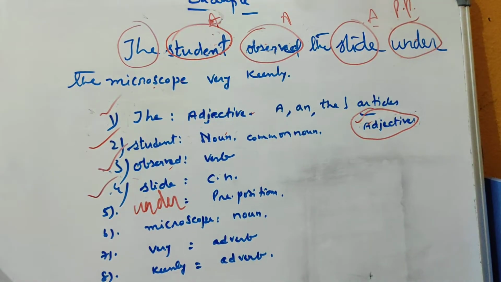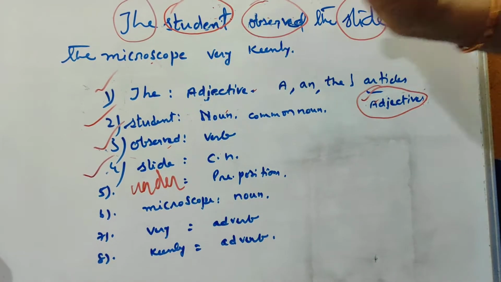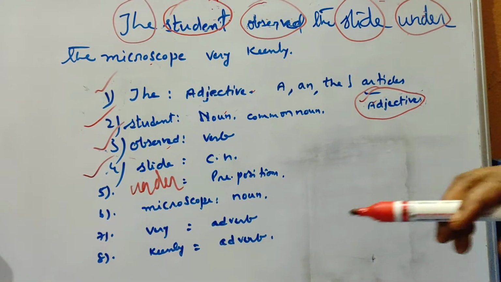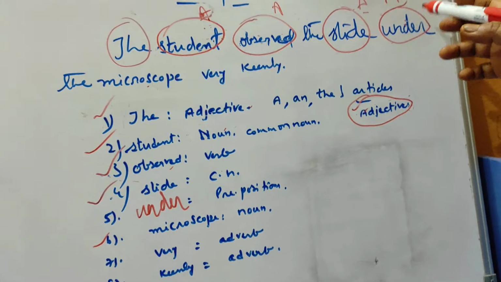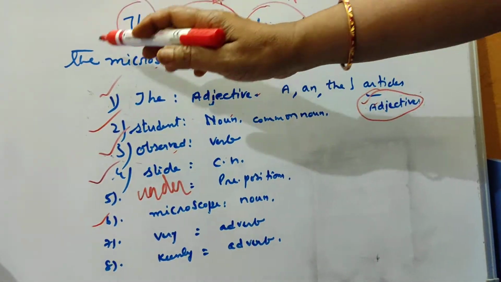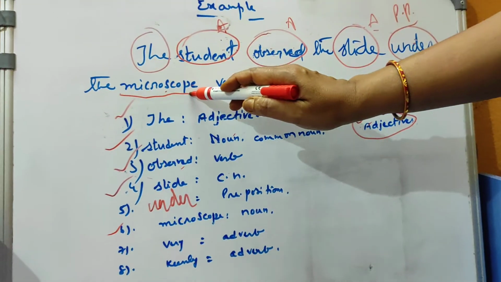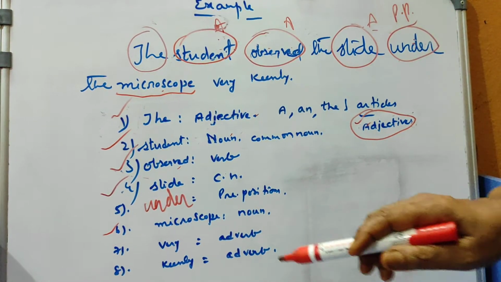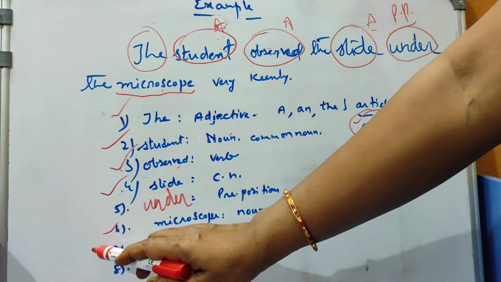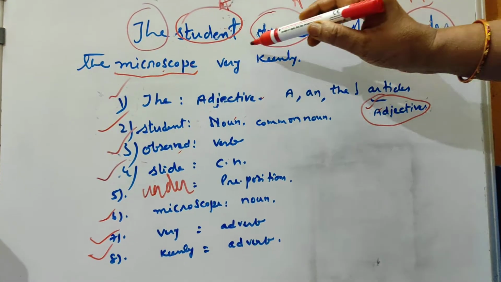Microscope is also a noun. Before this is the preposition. Here microscope is the noun and under is the preposition. Then the next one is microscope. Of course this is a noun, because he has observed under that. The next ones are very and keenly. Together we have to learn them now.